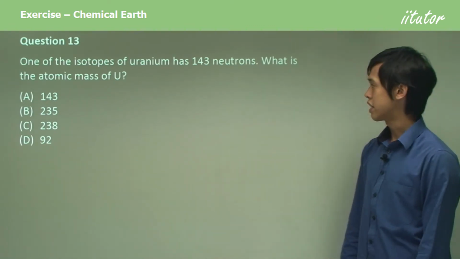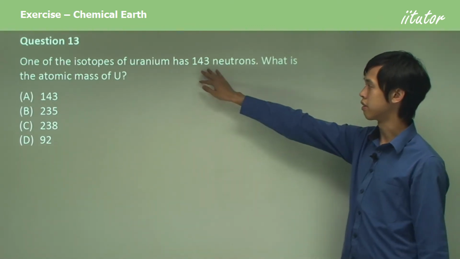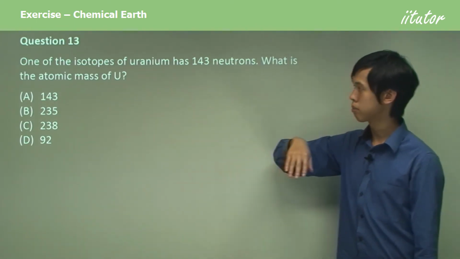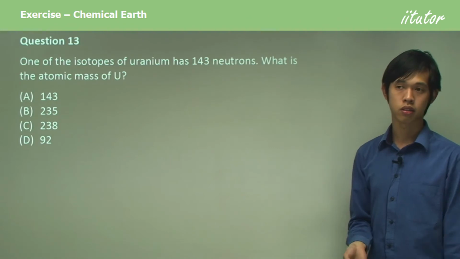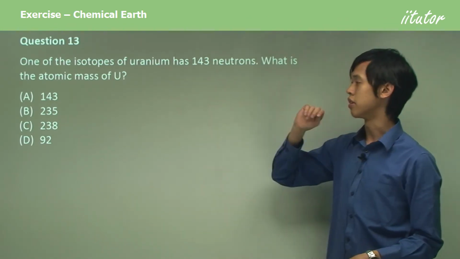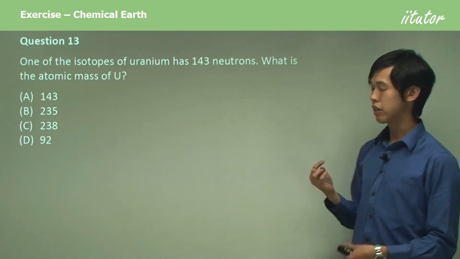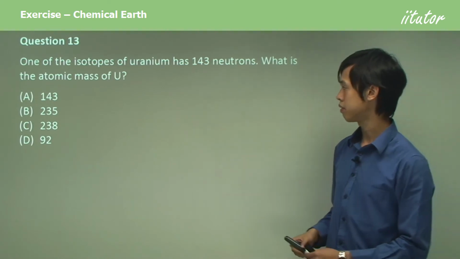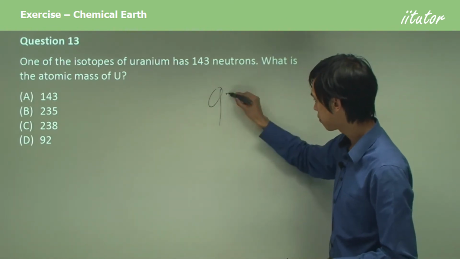Okay, one of the isotopes of uranium has 143 neutrons. What is the atomic mass of uranium? So now it's a different question. We had the atomic mass before, but now we have the number of neutrons. Okay, so if we look up the periodic table, we'll find the atomic number of uranium, which is 92.